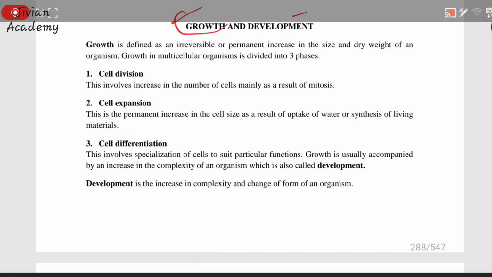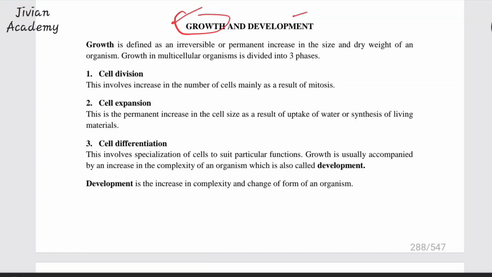What is growth? We are going to begin by defining exactly what growth is. Now, for you to understand growth, there are some words that you should always understand. So, my clear definition of growth is that it is defined as irreversible permanent increase in size and dry weight.